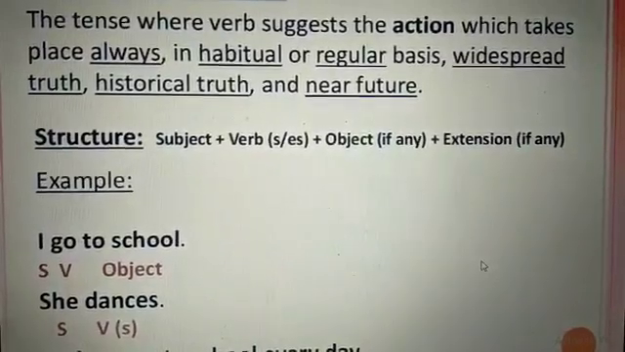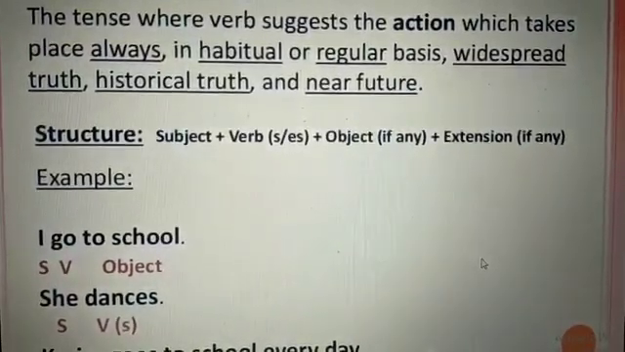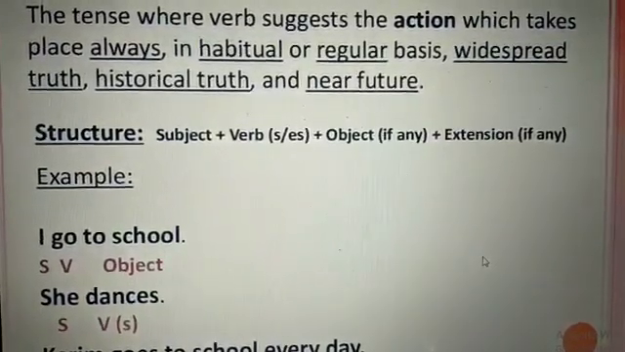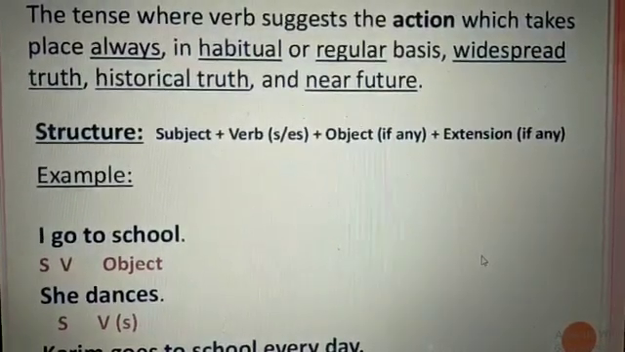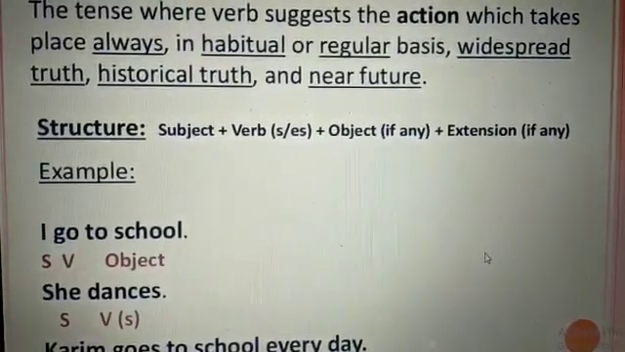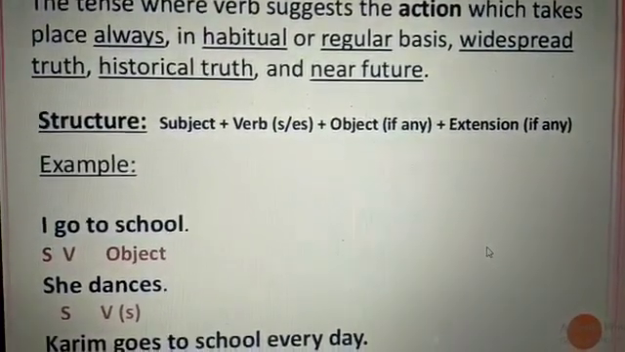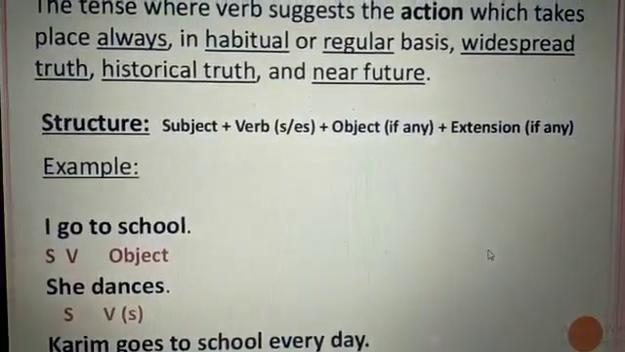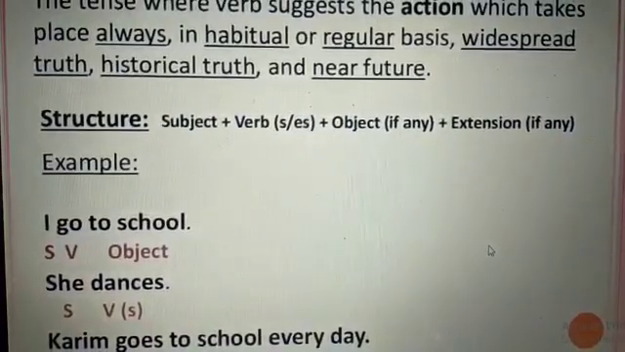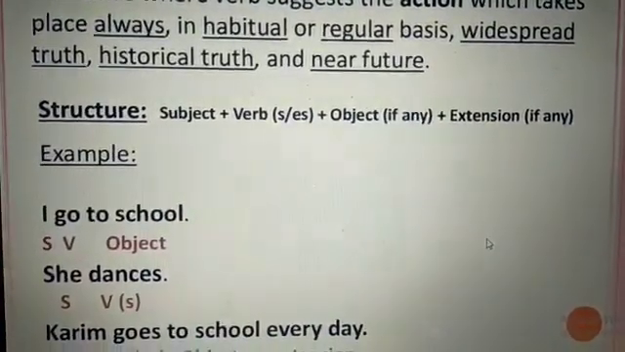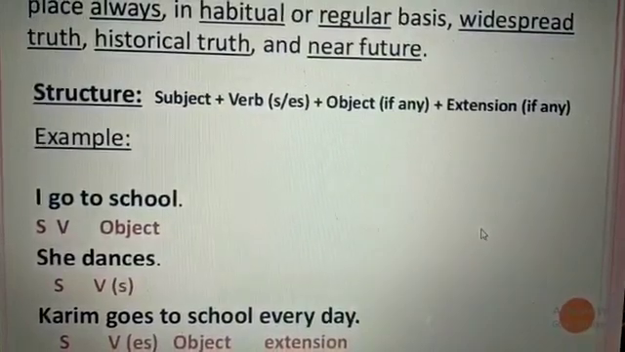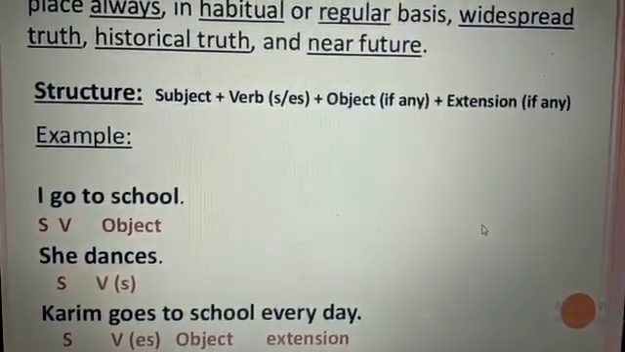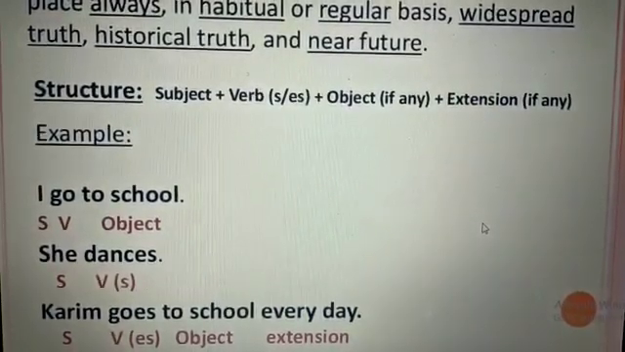How to form this simple present tense? The structure will be subject plus verb with s or es plus object if any and plus extension if any. Now based on this structure, all examples are given. First is the subject, verb and object. Second is she dances. She is subject, dances is verb plus s. Kareem goes to school every day. Kareem is subject, goes is verb plus es, school is object and every day is extension.